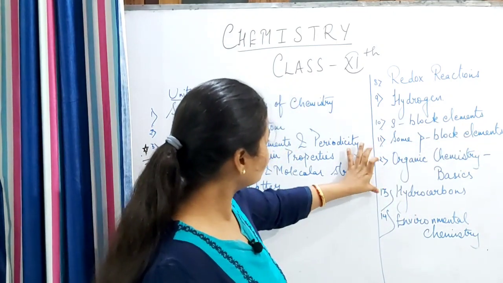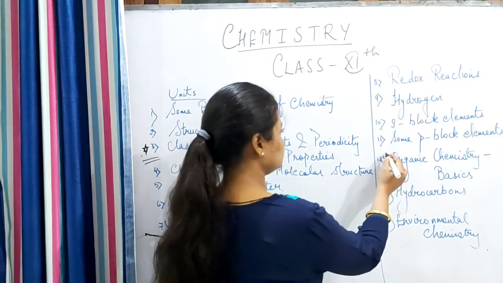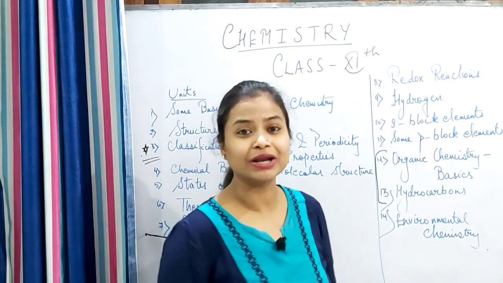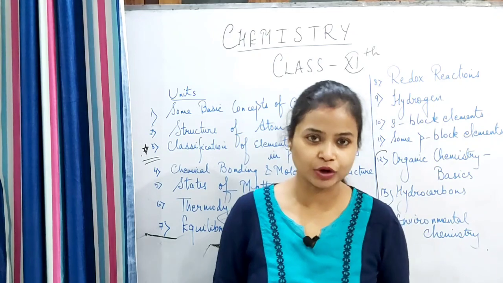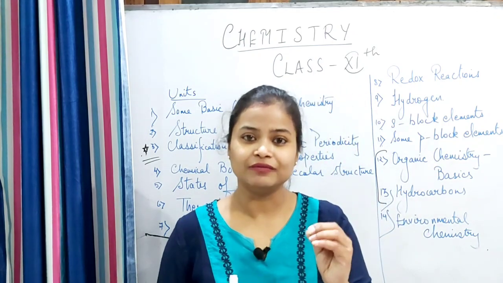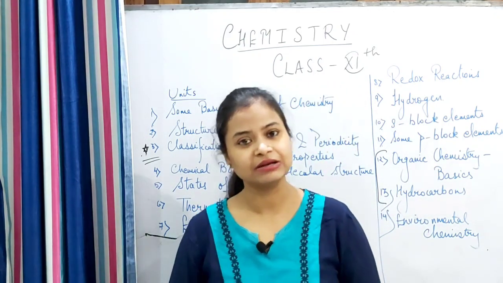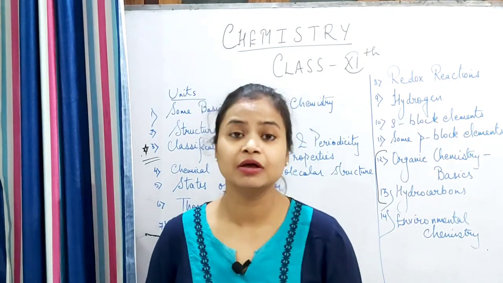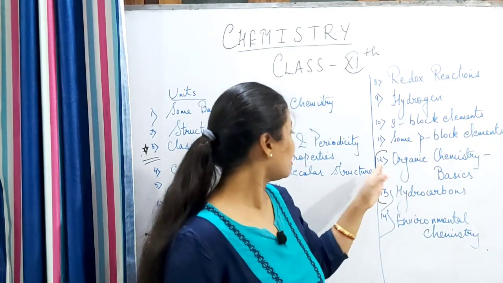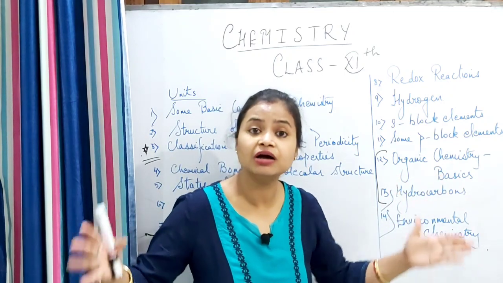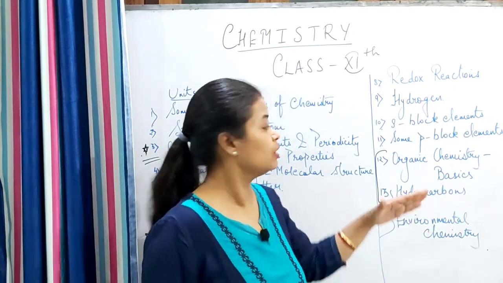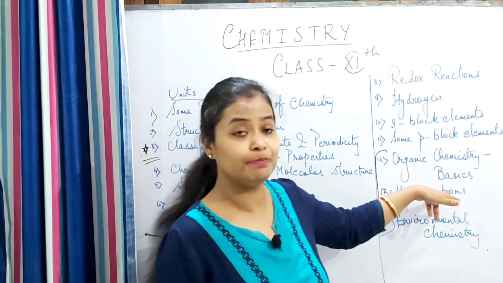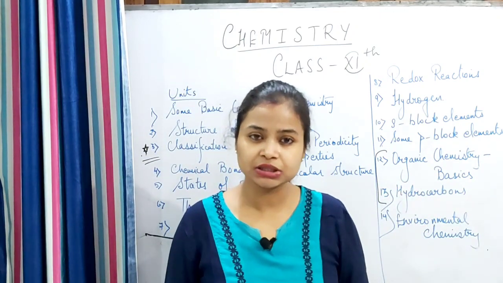12th is, now these 12 and 13, these 2 chapters come in the organic portion. You all know what organic chemistry is. We have studied the basics, isn't it? In which chapter have we studied? 4th chapter, class 10th. So now here you have 2 very vast chapters, organic. 12th unit will be the basic nomenclature.